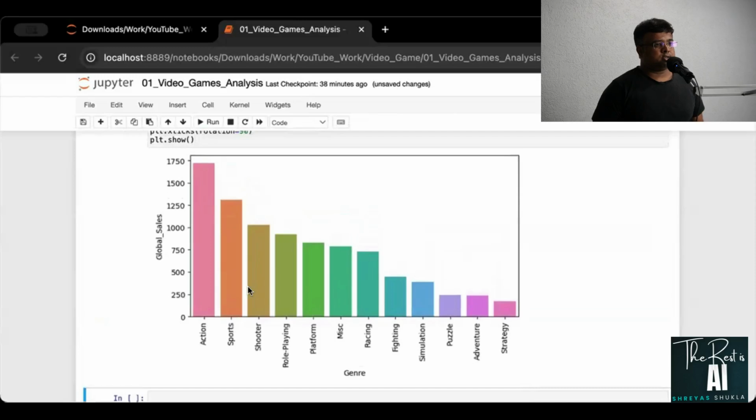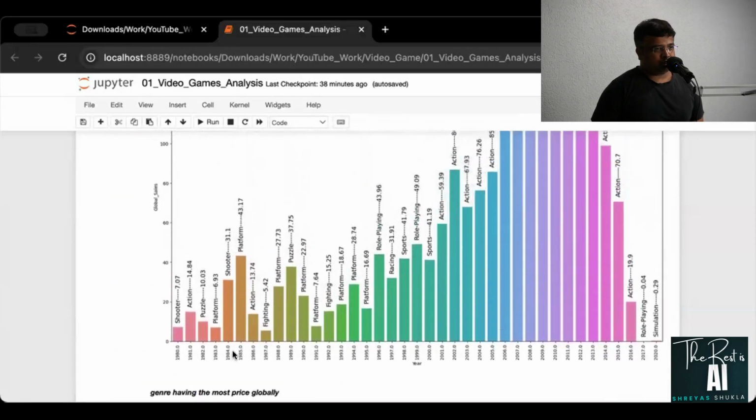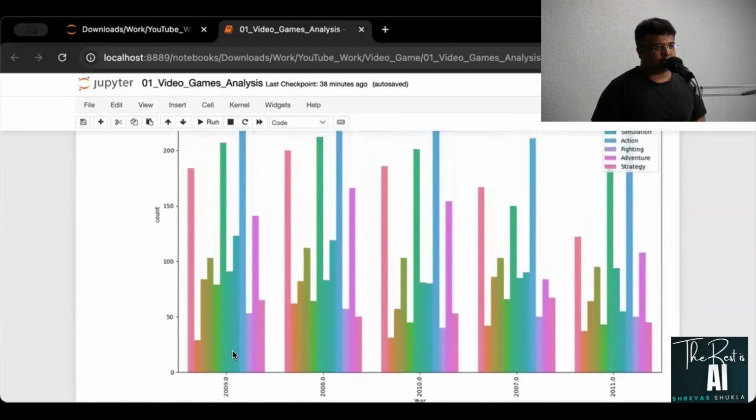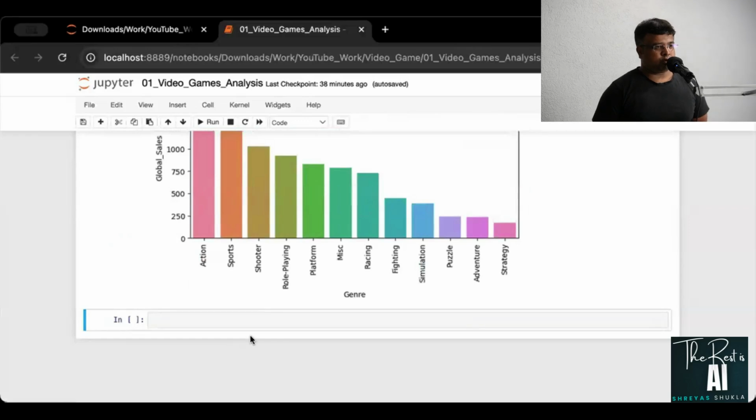Right, so you can see this Global_Sales action is having the most sales. Action exports are always on the top, but the third one is quite remarkable, which is the shooter. Which was in count, apparently I think it was in number 5 or something, if I'm not wrong. So it's quite amazing that you have shooter and then role playing and all that before racing and fighting. All right, so that is quite intriguing in my opinion.